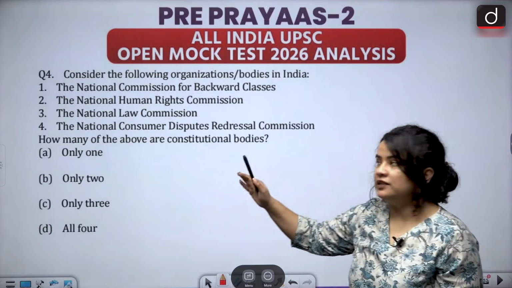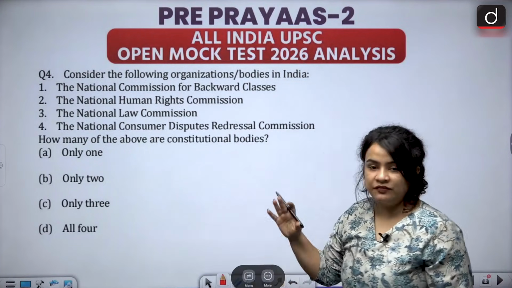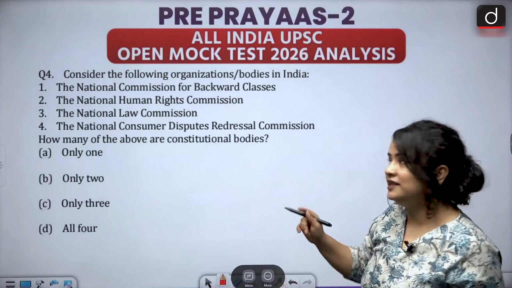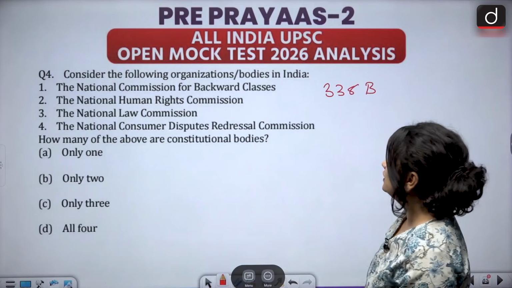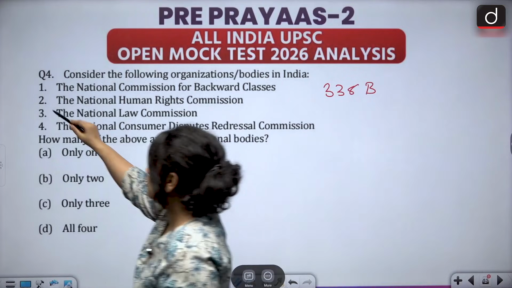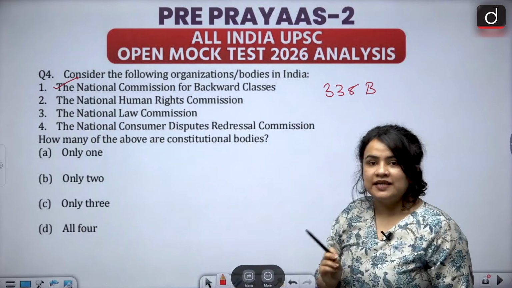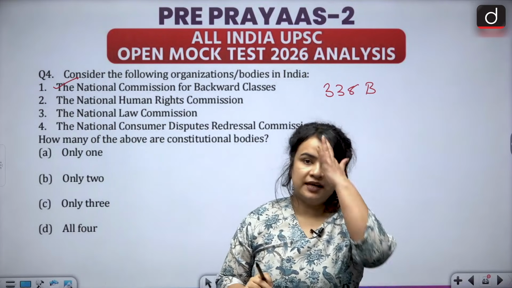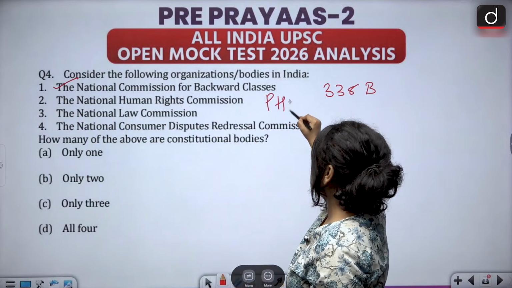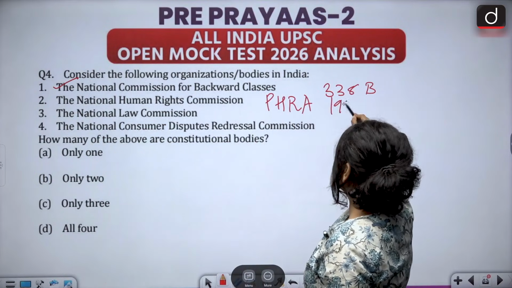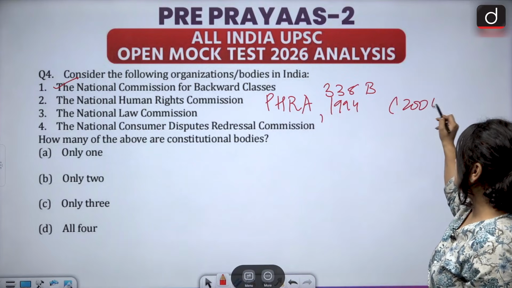Now, out of the given list, students, the first one, the National Commission for Backward Classes, is definitely a constitutional body, mandated under Article 338B. So, this we have got. The second one, the National Human Rights Commission, is actually a body that was established by or under the Protection of Human Rights Act 1994, students, and this was later amended in 2006.